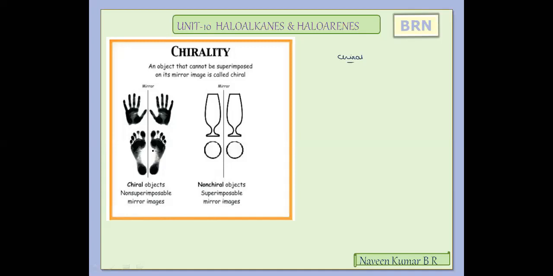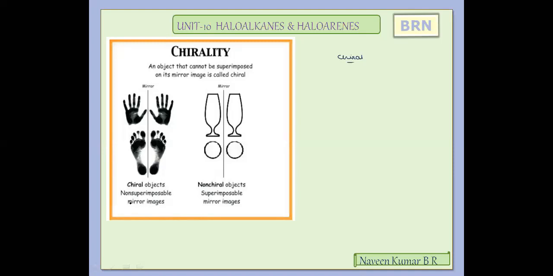But if you superimpose them on one another, you cannot expect the same impression with respect to the other. That means they look the same, but once they are superimposed on one another, you cannot see them as exactly superimposed. Such images are called non-superimposable mirror images.